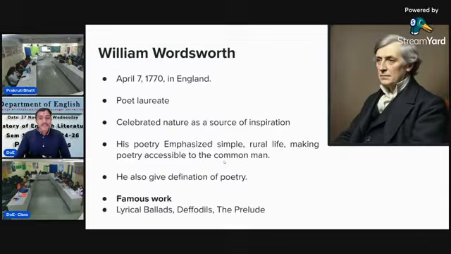And he also gave a definition of poetry. As we know, Wordsworth gave the definition of poetry: the spontaneous overflow of powerful feeling. It takes origin from emotions recollected in tranquility. This is the definition of poetry given by Wordsworth, and his famous works are Lyrical Ballads, Daffodils, and The Prelude.